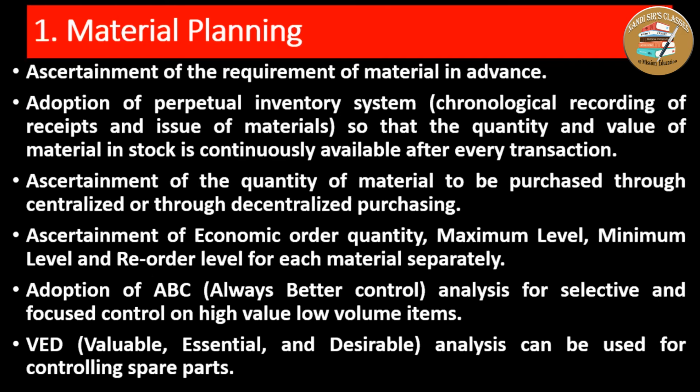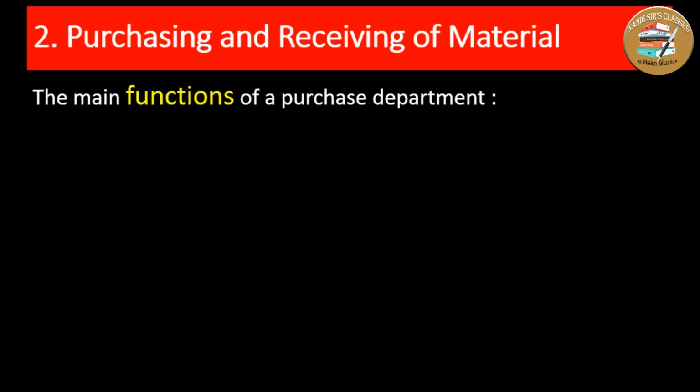Having all the plans in hand, the purchase department plans for the purchasing and receiving of materials. Remember, in the case of a big organization, there is a separate purchasing department, which is in charge of purchasing and receiving of materials. So this is the second step of the material control system.